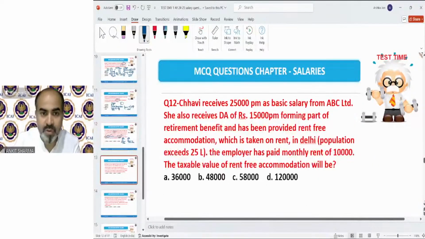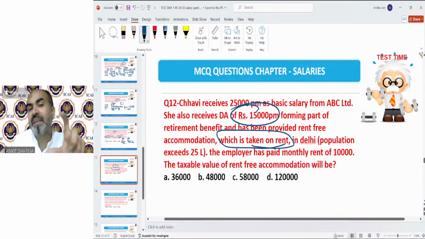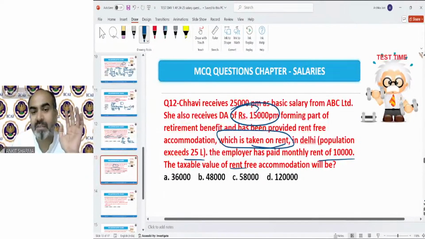One more rent-free house question is there. Chavi received 25,000 per month as basic salary from ABC Limited. She also received DA of 15,000 per month, forming part of the retirement benefit. Again, this DA is going to be considered for the purpose of salary. She has been provided rent-free accommodation, which is taken on rent. Now the provision specifically says it is on rent, so we can compare the rent paid or the value, whichever is lower. In Delhi, the population is to be taken as exceeding 25 lakh. The employer has paid monthly rent of 10,000. Taxable value needs to be calculated.